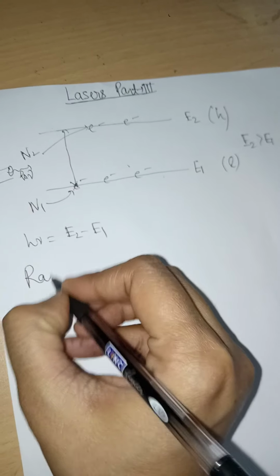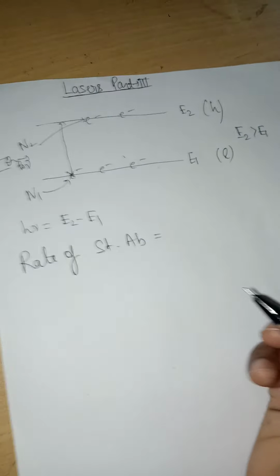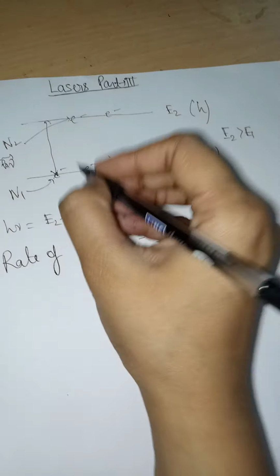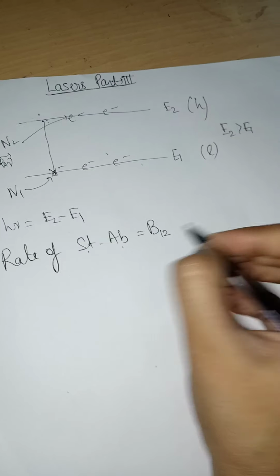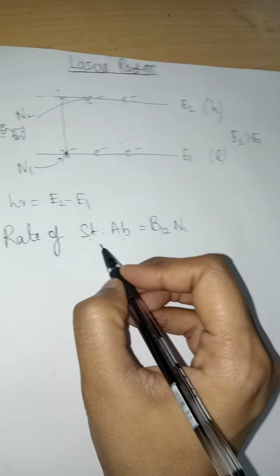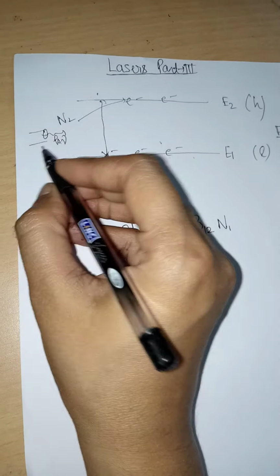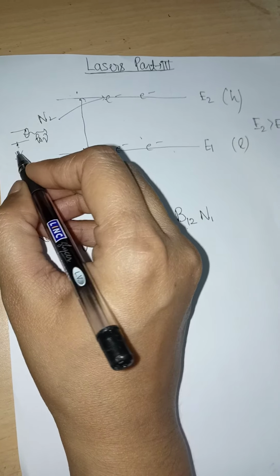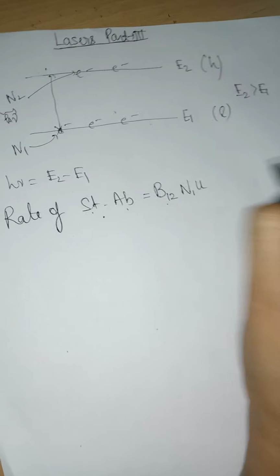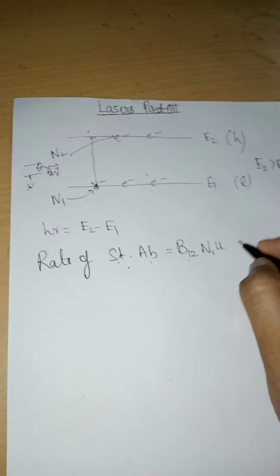So the rate of stimulated absorption is equal to, since it is stimulated means B, absorption means going from 1 to 2, number of electrons we will take N1, and it is stimulated, so we are using an external agency for this process. So we have to consider the energy density of this external machinery, which is represented by U mu.